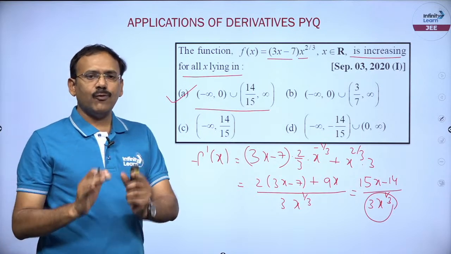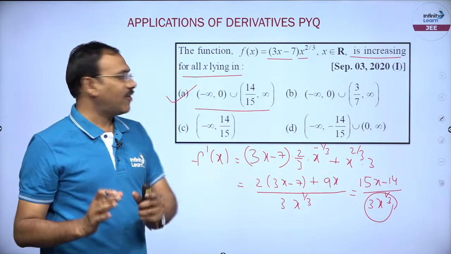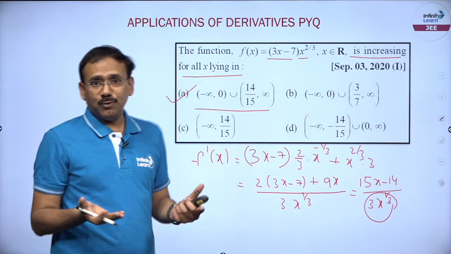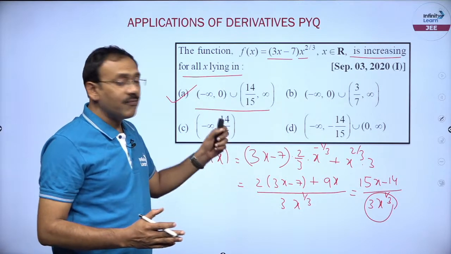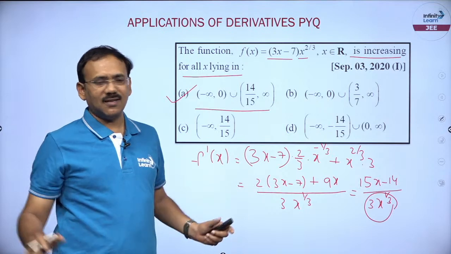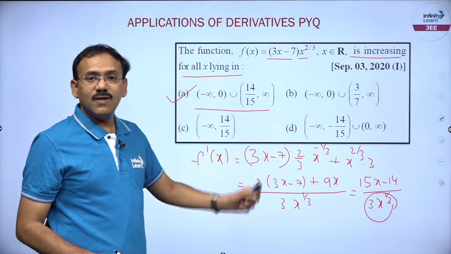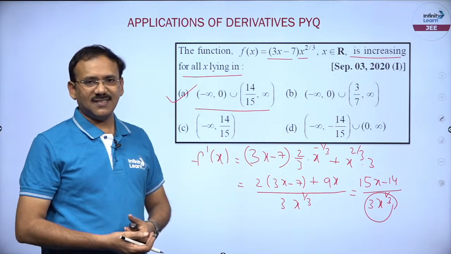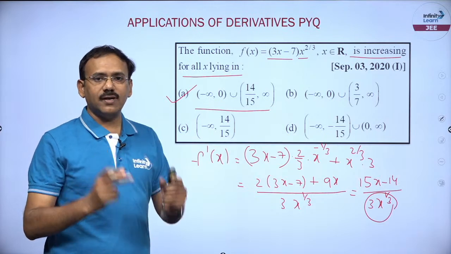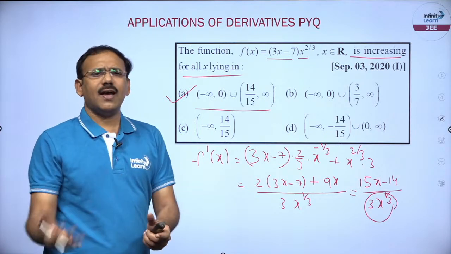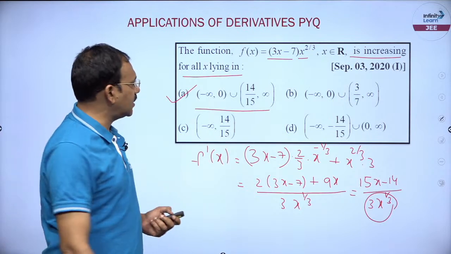Simple. If at all you want to find the interval at which the function f of x is increasing, what should we do? Simply take the derivative and see where it is positive, that is all. If you want decreasing in the same problem, simply apply first derivative less than 0, that is it. Clear, dear students? I can say model 1 is covered. In this model you can cover n number of problems, right? Fine, okay. Now, let us take up the second question.